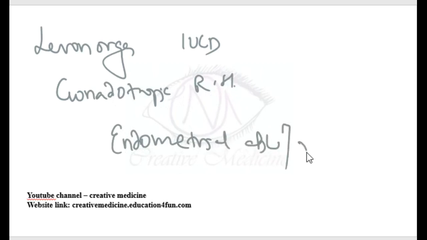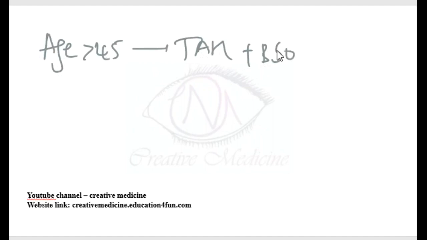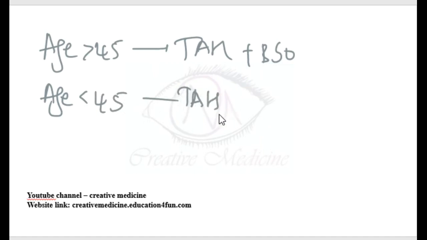If the age of the patient is more than 45 years, then transabdominal hysterectomy with bilateral salpingo-oophorectomy is done. If the age of the patient is less than 45 years, then transabdominal hysterectomy is done alone.